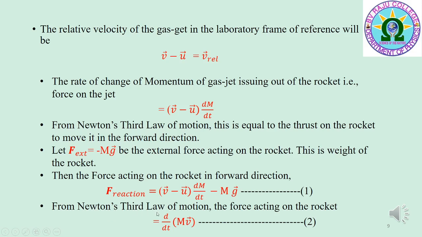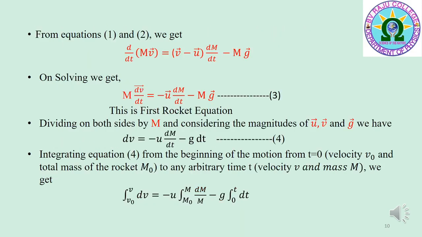From Newton's third law of motion, the force acting on the rocket is equal to the rate of change of momentum of the rocket, that is d by dt of mv bar. That is equation 2. From equations 1 and 2, we get d by dt of mv bar is equal to (v bar minus u bar) into dm by dt minus mg bar.